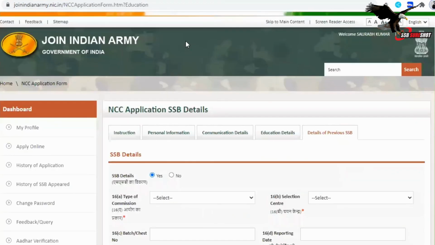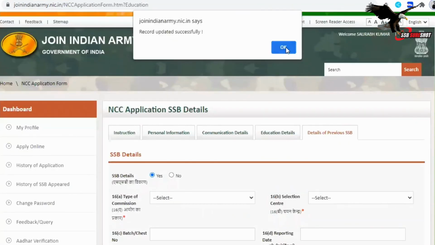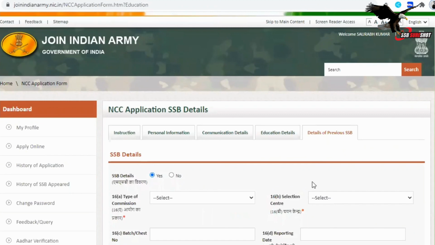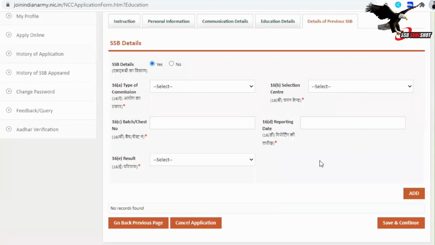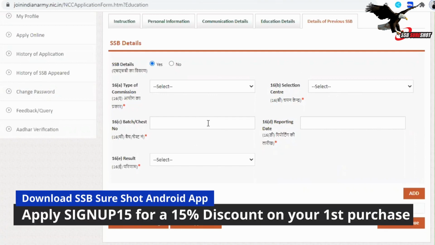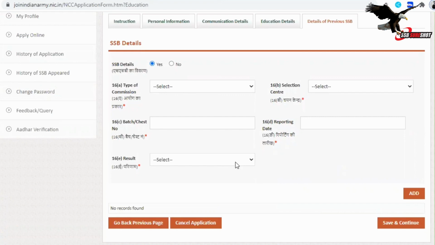You will find this record updated successfully. Okay. Then details of previous SSB. If you are a repeater, you will have to put previous SSB record. Here you can see type of commission you have gone for, and the selection center. What was the selection center? You will select from here, and then again your batch number, chest number, reporting date, and what was the result, whether you were not recommended. The conference out is considered as not recommended, or you were screened out.